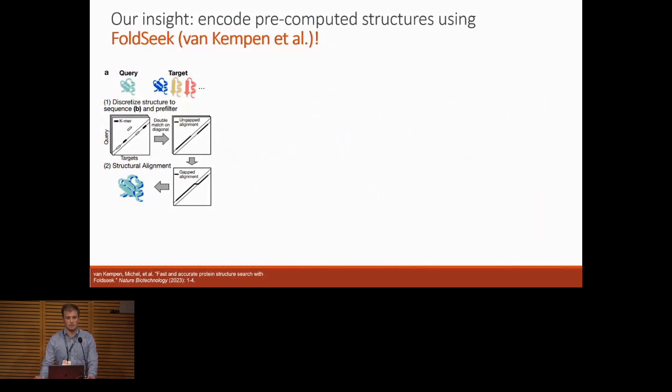So the 3Di sequence is fast. It keeps us in this sequence-based mode, but really imbues a notion of the structure of these proteins. So FoldSeek then is our bridge from the structures that we have available in things like AlphaFold DB to Topsy-Turvy 3D predicting protein-protein interactions.